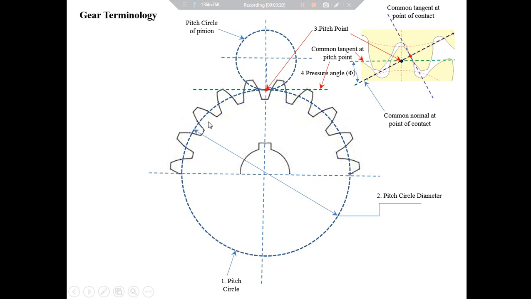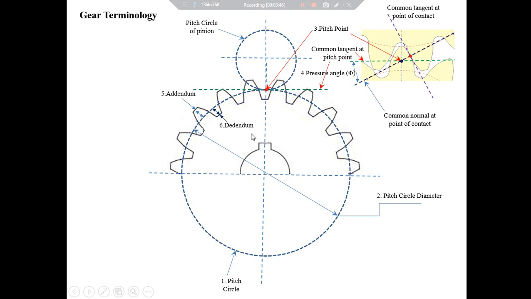Now we will measure the radial distance from the pitch circle to the top of the gear tooth like this. This radial distance is called addendum. Similarly, we will measure the radial distance from the pitch circle to the bottom of the gear tooth. This radial distance is called dedendum.